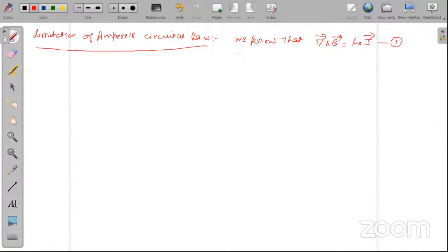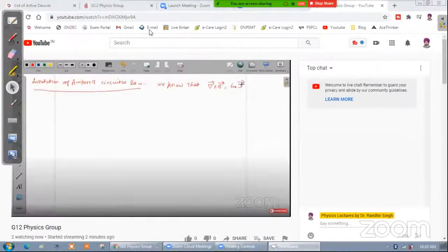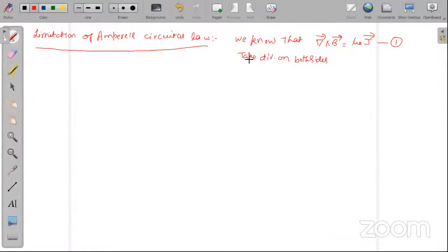So if we take divergence on both sides, then left hand side will become del dot del cross B, and right hand side, mu naught being constant, will come out. It will become del dot J.